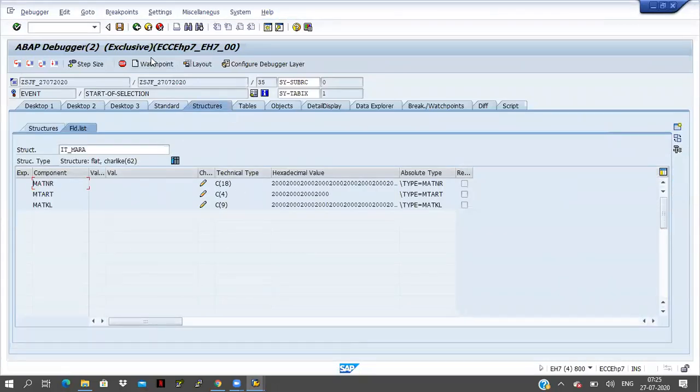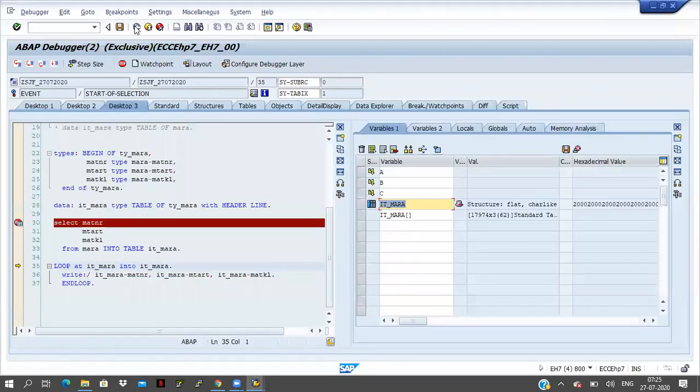Nothing will be there because this is the work area. I did not pass the data into the work area till now. The data is coming in the internal table only. Now I am looping the data here: loop at ITMARA into work area ITMARA only. Click on the F5 button.